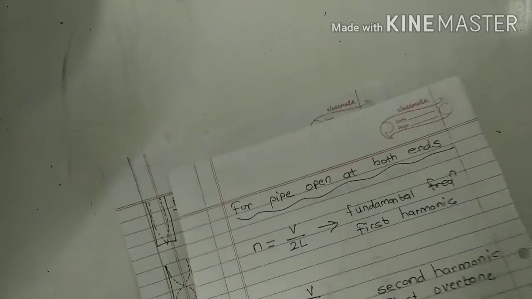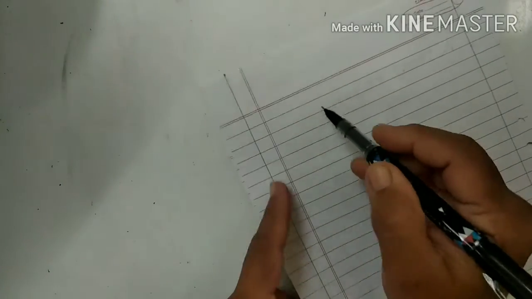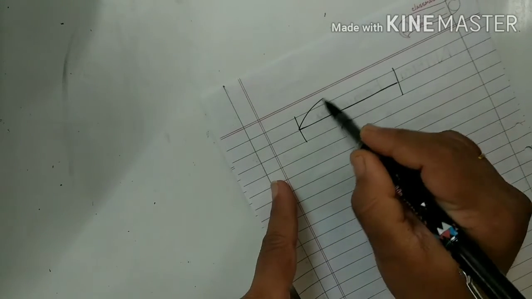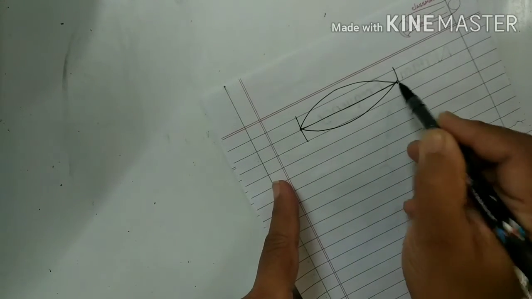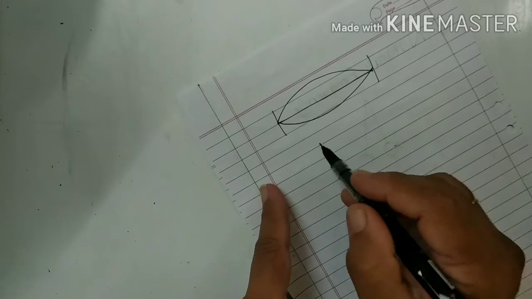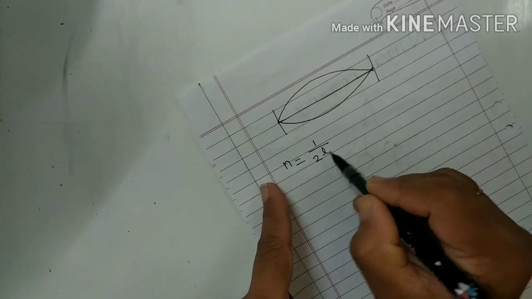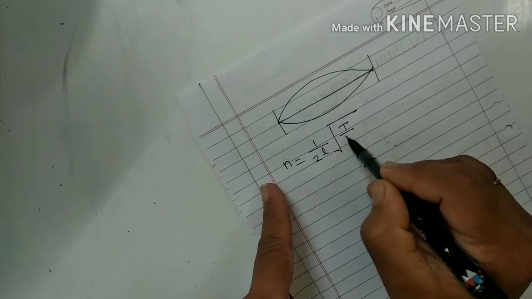Then we discussed the vibrations of modes on a stretched string. When we discussed the condition of vibration produced in a stretched string, we saw that for the natural frequency we get the formula n is equal to 1 upon 2l under root of T by m.